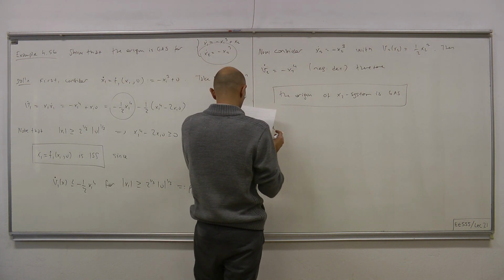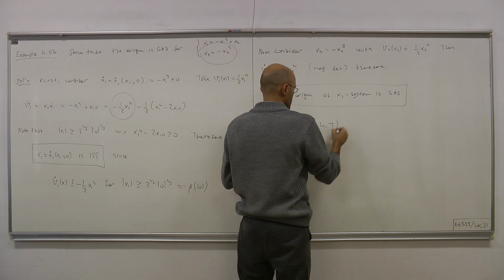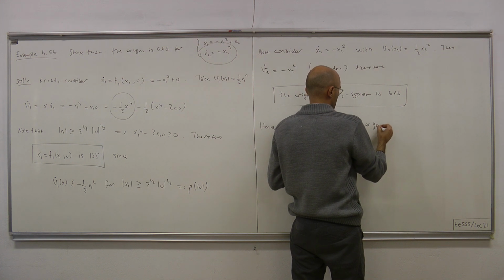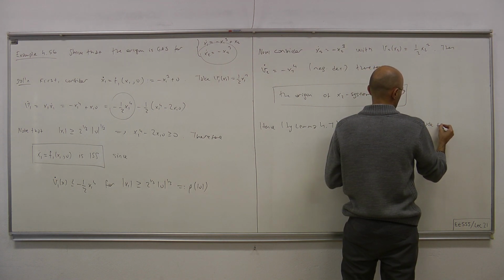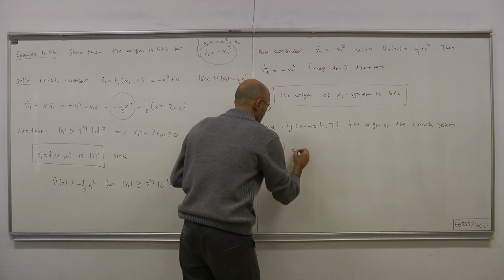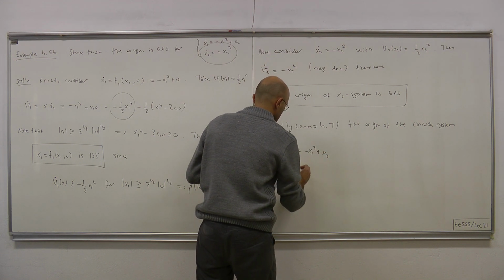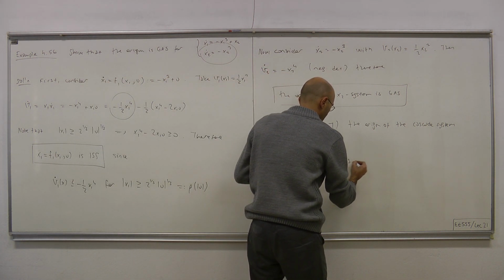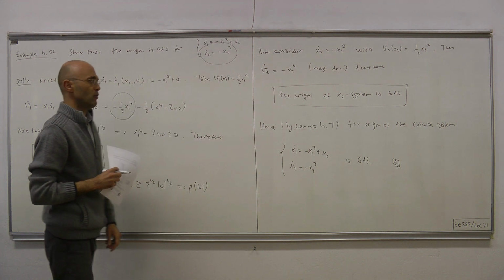Hence, the origin of the cascade system, x1 dot equals minus x1 cubed plus x2 and x2 dot equals minus x2 cubed, has to be globally asymptotically stable. Okay, that's the end of our very straightforward and simple proof.